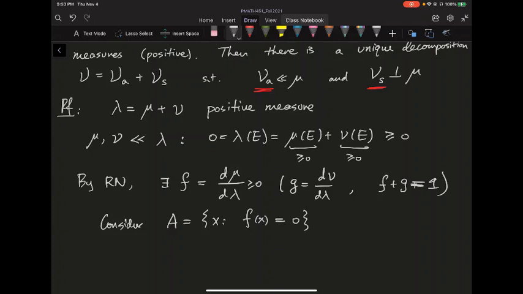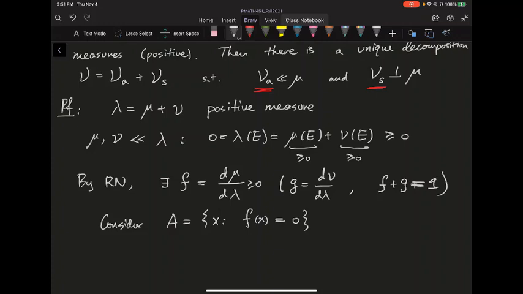So let's just assume it's non-negative. All right, so the set A is where f is taking 0 value. Another way of thinking is on the set A, the lambda measure is solely based on the nu value. The mu is contributing nothing. The f is 0 on the set A. So the lambda is really just taking the nu part. So ideally, I want to say that's where the singular measure is supported.